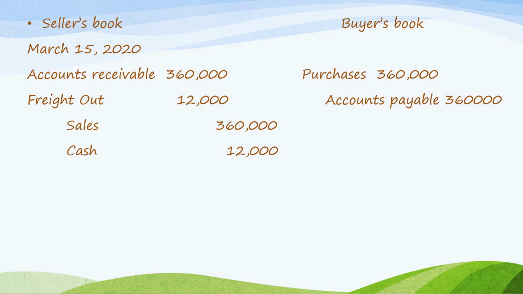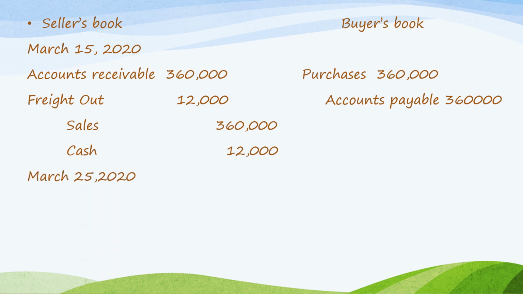On the books of the buyer, debit purchases 360,000 and credit accounts payable 360,000. The buyer did not record freight in because it is FOB destination. That means the owner of the goods is the seller, because ownership will be transferred to the buyer upon arrival at the destination. And since the goods have not yet arrived at the point of destination, the freight out is to be recorded by the seller and not by the buyer as freight in. Also, the buyer did not pay the cost of freight, so the only thing recorded on the buyer's book is debit purchases and credit accounts payable.